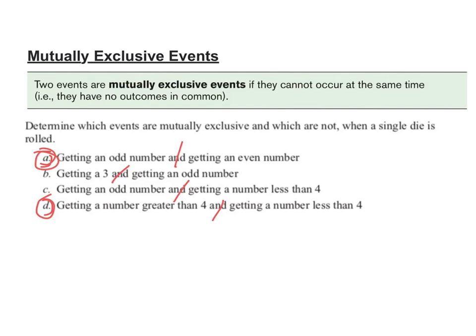Getting an odd and getting a number less than 4, how many ways can you get an odd less than 4? 2. So you can roll a 1 or a 3. Getting a number greater than 4, so 5 or 6. Getting a number less than 4, 1, 2, or 3. Those are completely separate. There's no overlap. Make sense? Mutually exclusive. There's no outcomes in the same pile, so to speak.